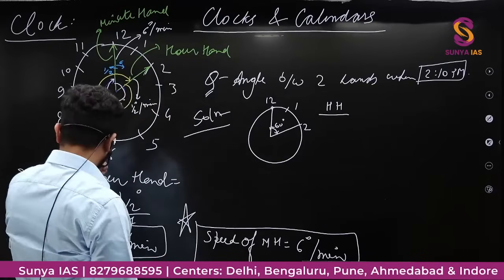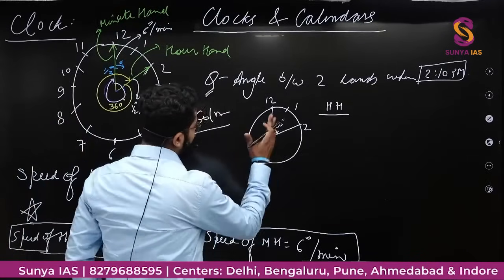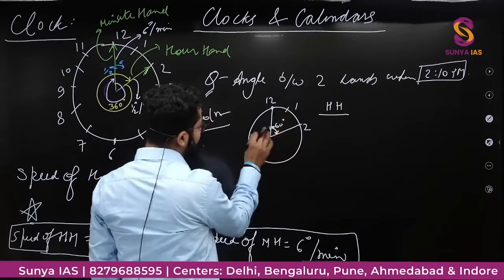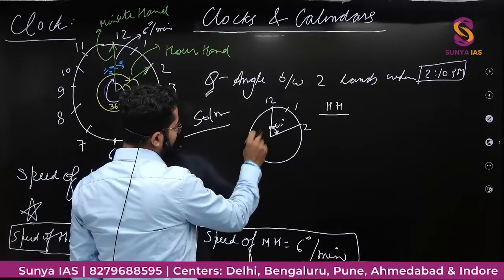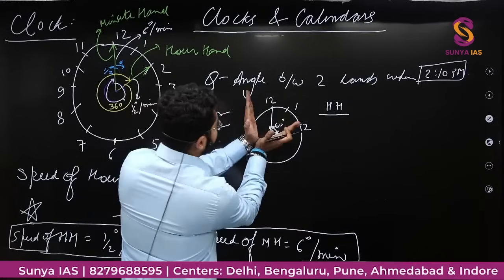So what would be the angle between these two? This angle is 60 degree, I know. When it is exactly 2 p.m., the angle between the two hands is 60 degree. जब exactly 2 बजे है तब दोनों के बीच में एंगल 60 डिग्री है.